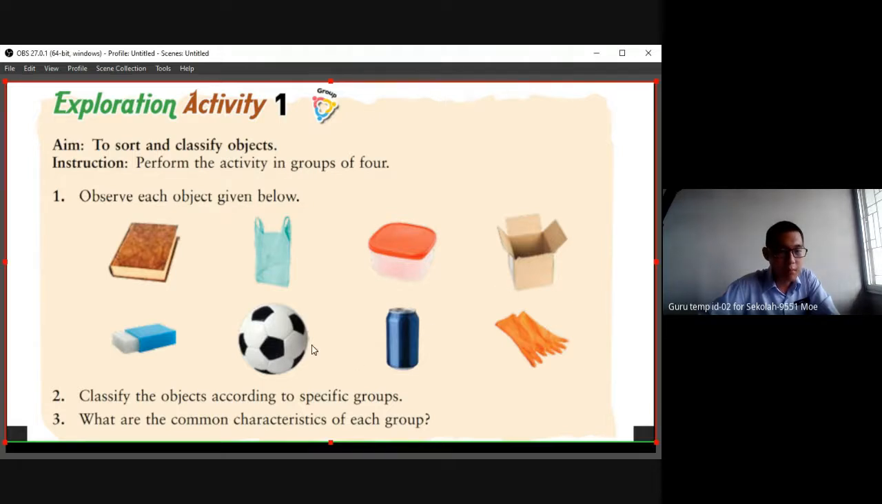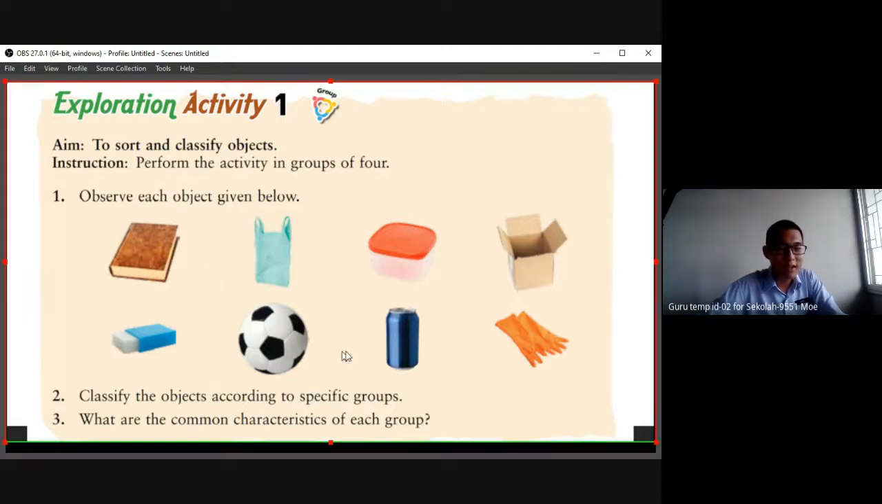Plastic, paper, and we got a tin. Tin is a different one. We got another, which is rubber. Rubber is not plastic, a different one. So when we look at the textbook, is there any grouping? They say the objects which have a common characteristic will be classified into the same group, but we don't know what a group is.